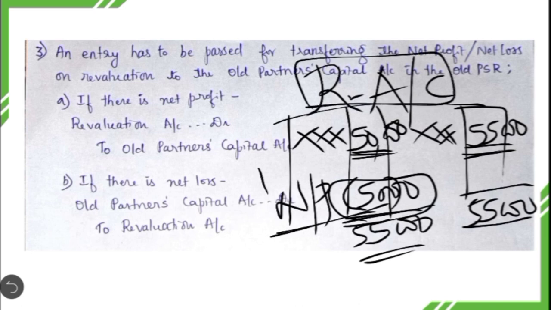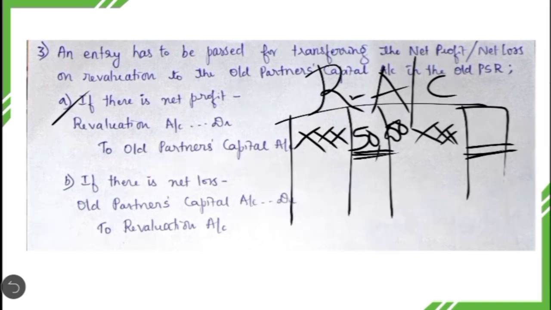Revaluation account debit to Old Partners Capital account. So this is the first entry. If there is net profit, revaluation account debit to Old Partners Capital account. So here we will be writing to Old Partners Capital account. In the bracket we are going to mention net profit. Okay, net profit transferred.